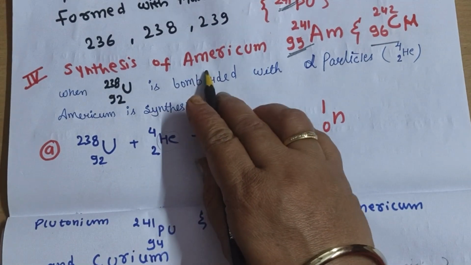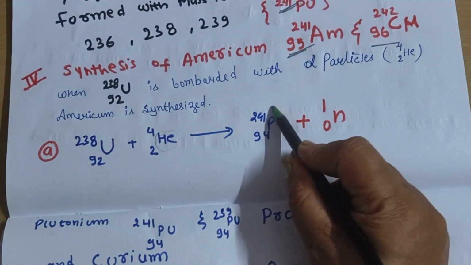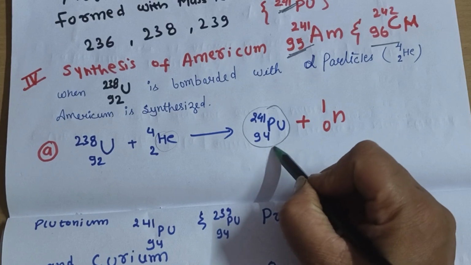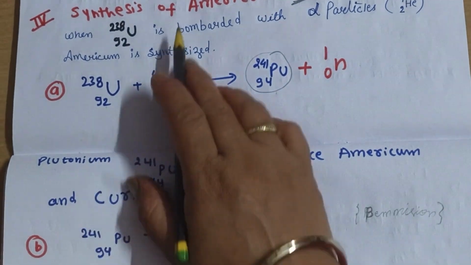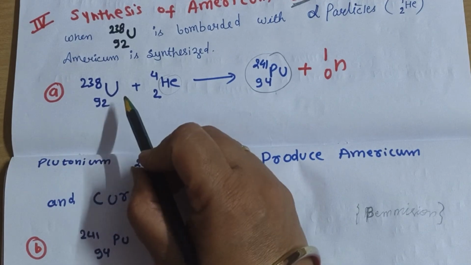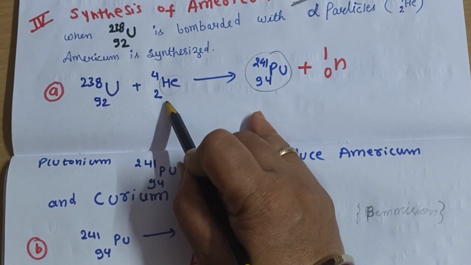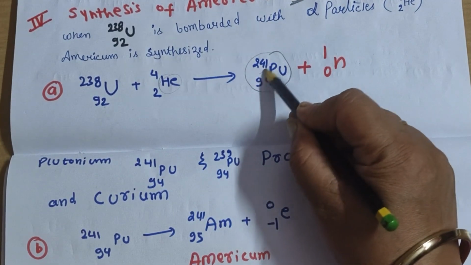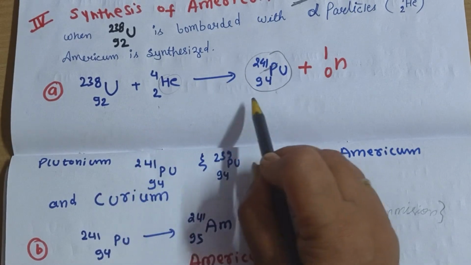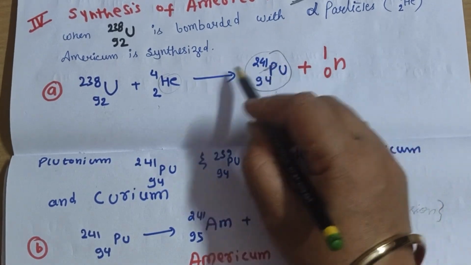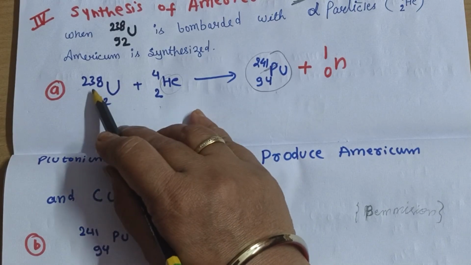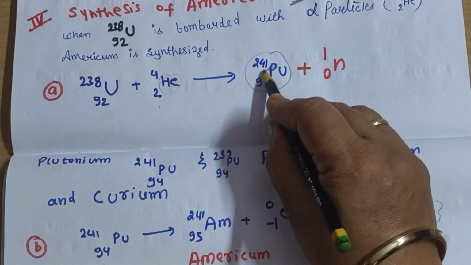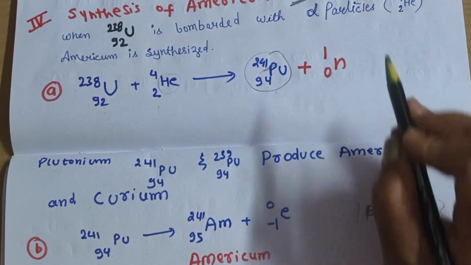When synthesizing the americium, first we have to make our plutonium 241. With this we will make our americium and our curium. So the first step for this americium synthesis is that uranium 238 is bombarded with alpha particles, so we will get plutonium 241, and the atomic number increases by 2 units, so it will be 94. Now 238 plus 4 will be how much? It will be 242, but we need 241, so we will eliminate one of the neutrons from here.